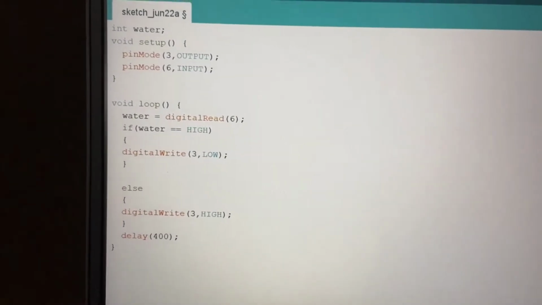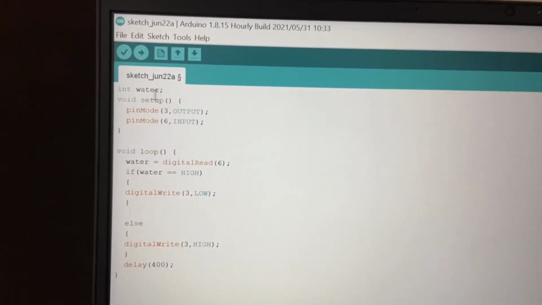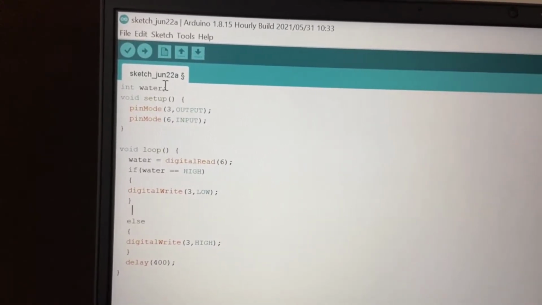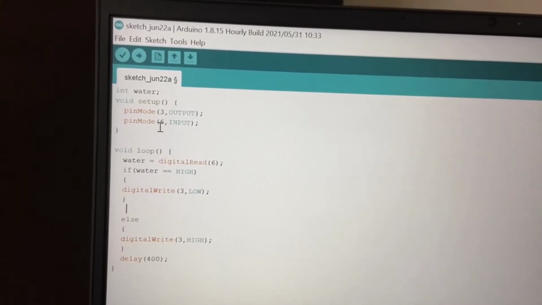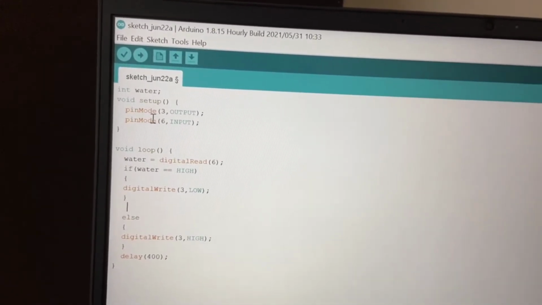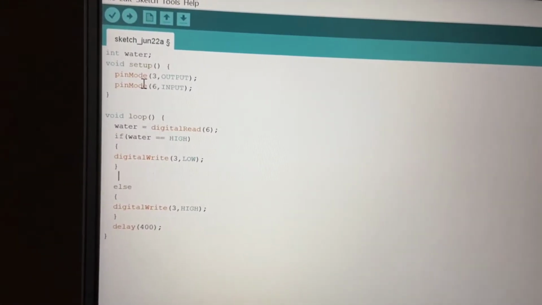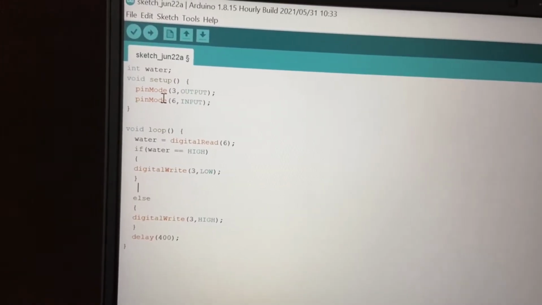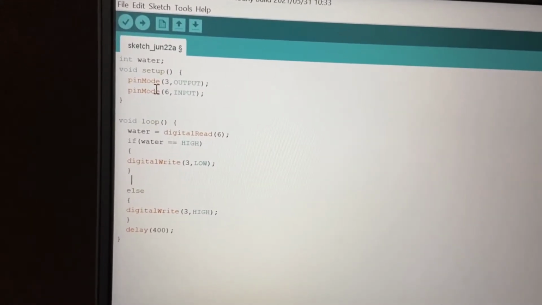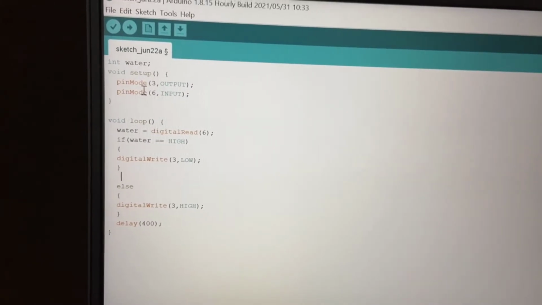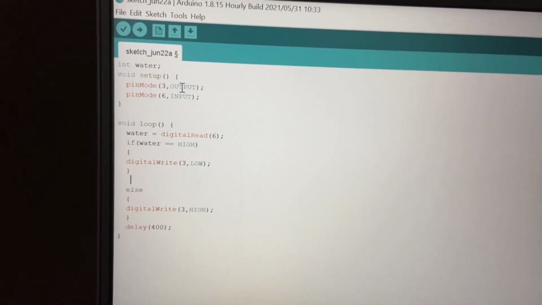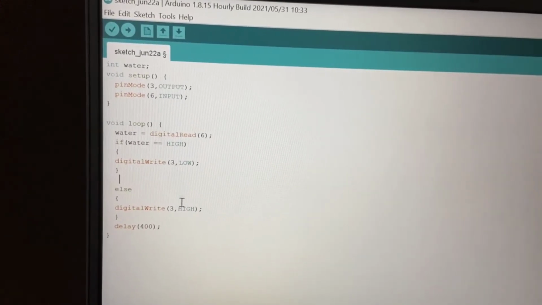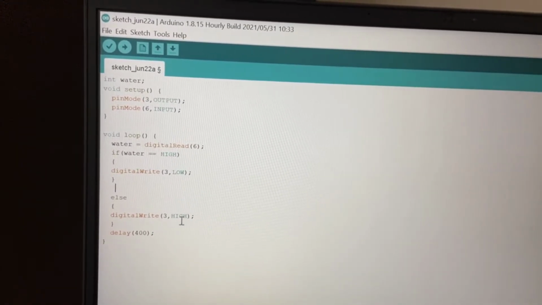I hope it's visible. First of all, this is int water. Water is basically a random variable, and after that, these two are the pin modes. I just declared that pin number 3 will be the output to the relay, and pin number 6 will be the input from the soil moisture sensor. This is all about the input and output, and after that I've declared a loop, and this will be working for the whole thing.